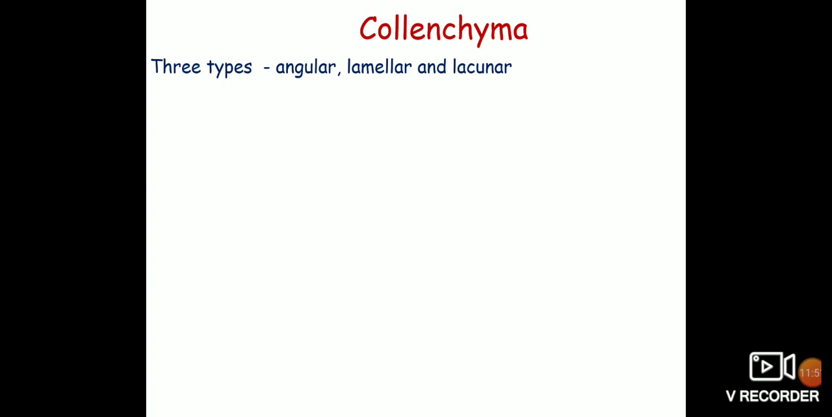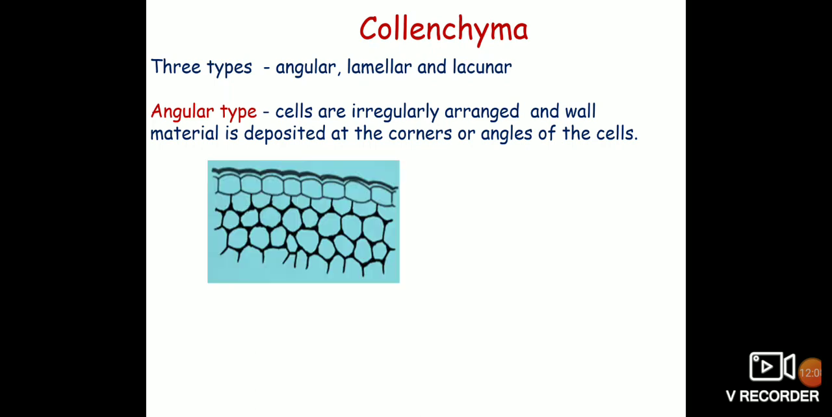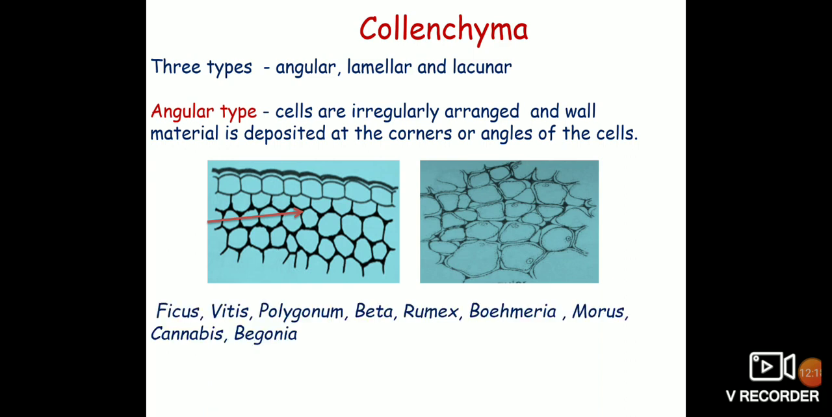Now coming to the types of collenchyma, there are three types: angular, lamellar and lacunar. In angular collenchyma, the cells are irregularly arranged and cell wall material is deposited at the corners or the angles of the cells. This type of collenchyma is mostly found in Ficus, Vitis, Polygonum, Beta vulgaris, etc.